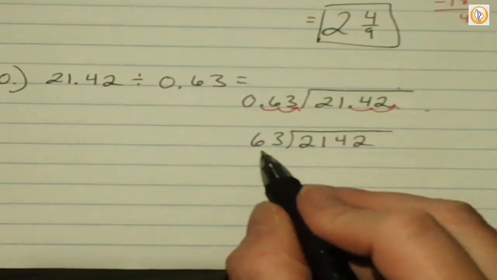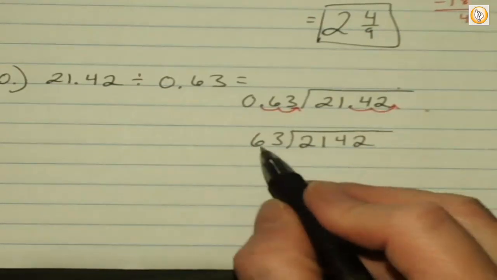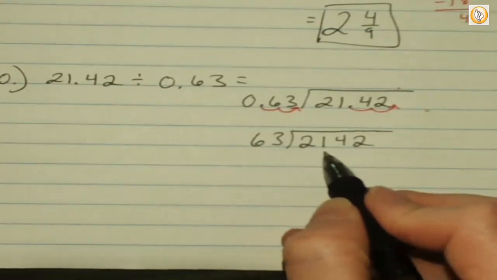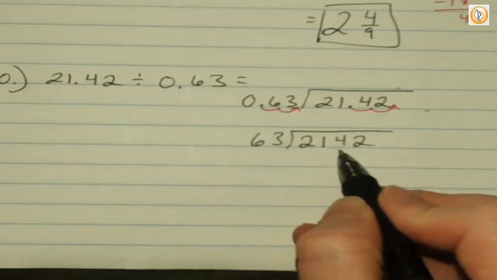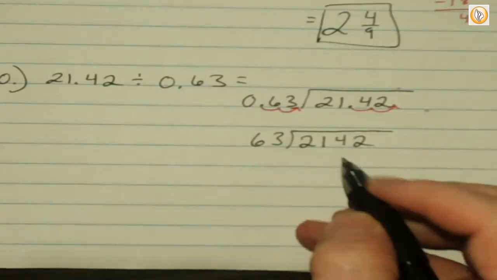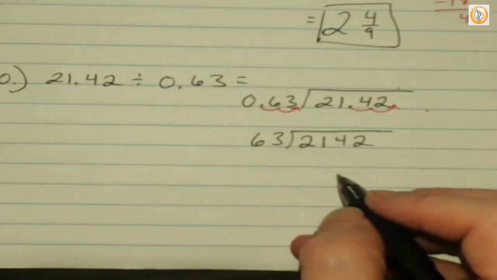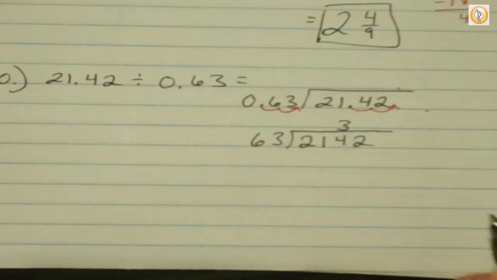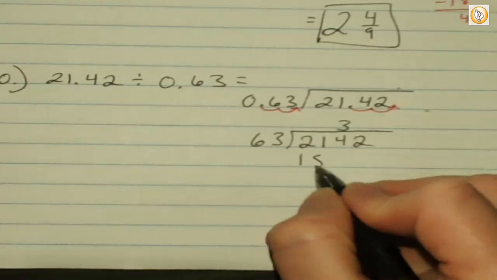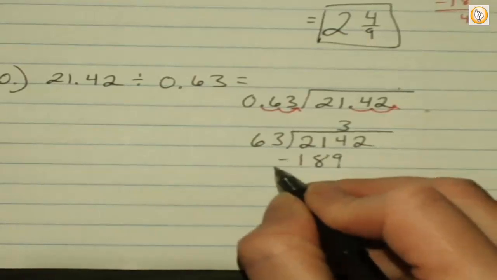All right, so Kelly, 63 can't go into 2 or 21. So how many times do you think it can go into 214, Kelly? 4? Nope. Try again. 3? Yep. 3 times 63 is 189.